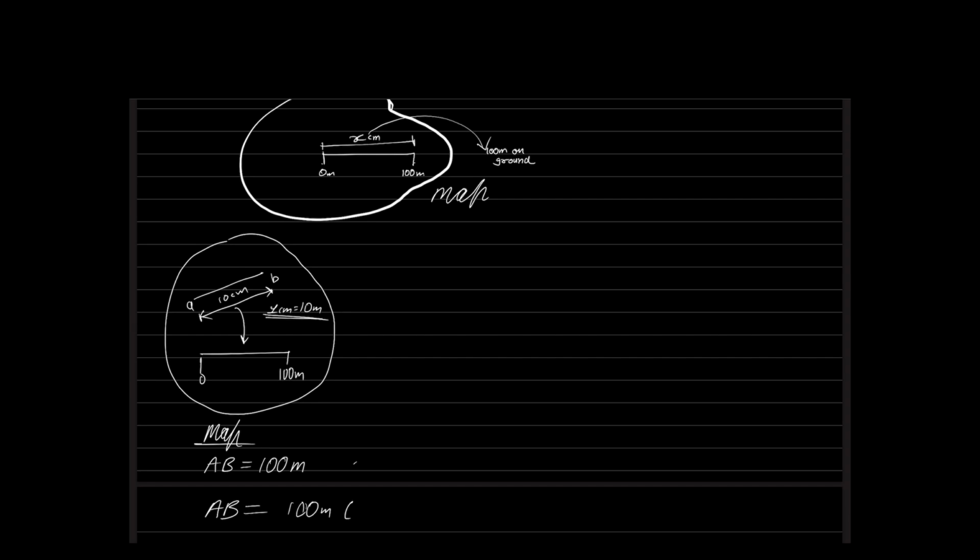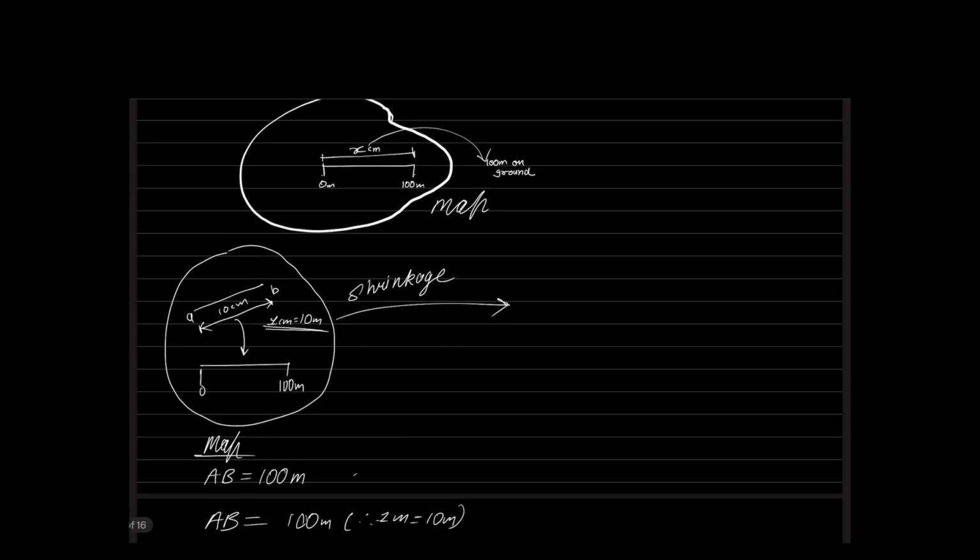Now what happens to my paper, like this particular map, is that after some 10-15 years it will undergo shrinkage. The map or plan, whatever it is, we are making it on a piece of paper. After some 10-15 years, definitely it will undergo shrinkage. What do you mean by shrinkage? It is nothing but a reduction in size. Don't say reduction in volume, not RCC shrinkage.